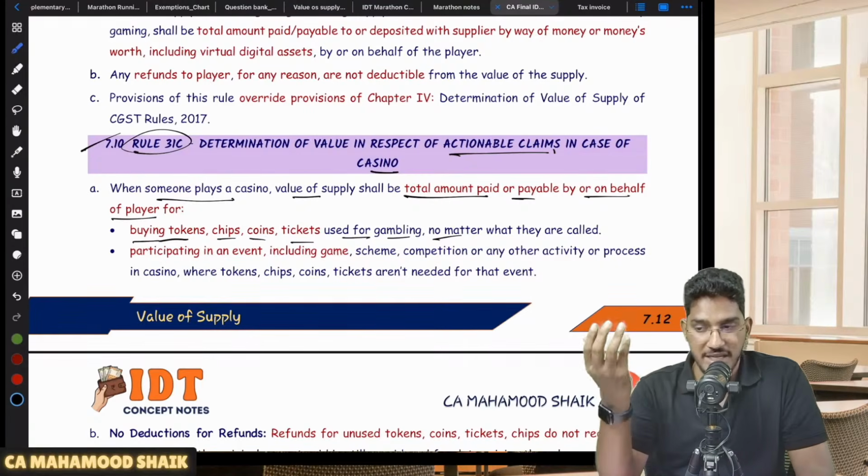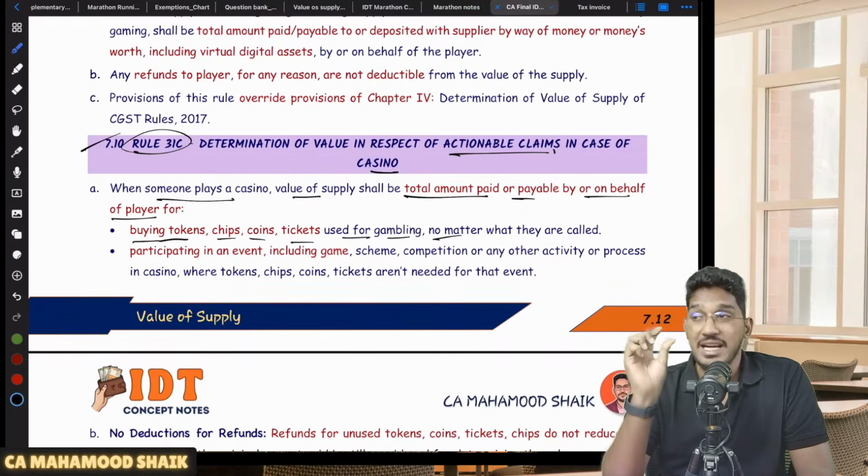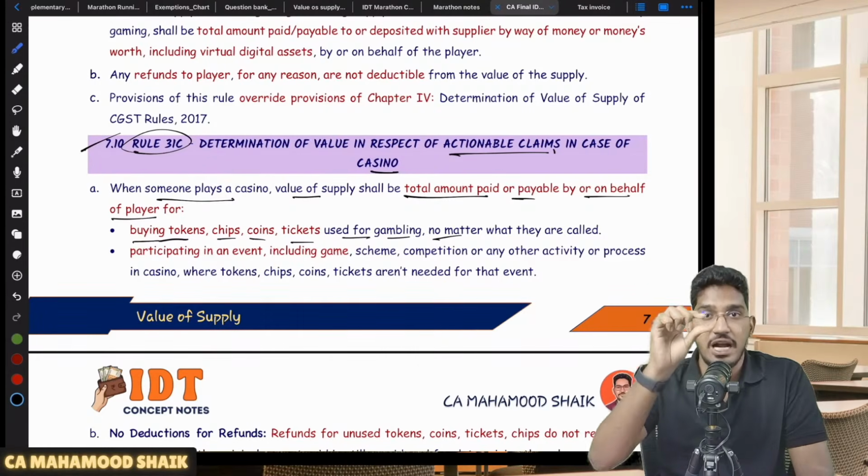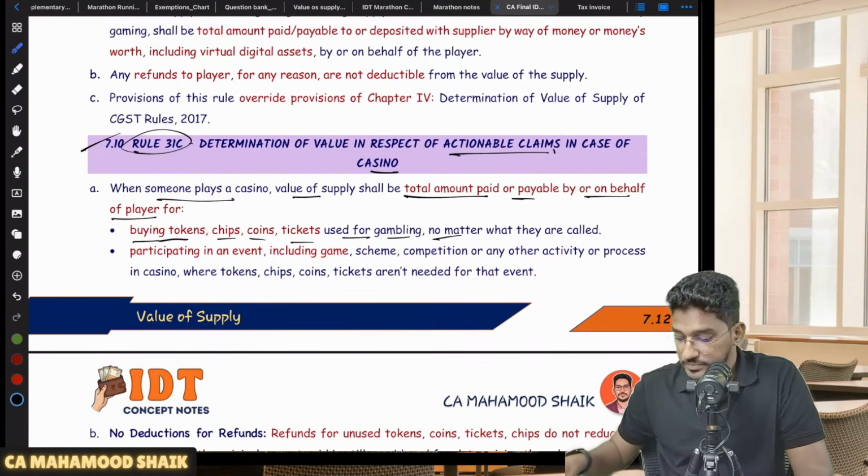If you want to play in a casino, you have to deposit the money and get the chips or tokens, like you often see in the movies. Some big casinos give some colored coins. For the money you have deposited, you will get the coins. Whatever money you deposit for getting those chips or tokens, which you will use for playing the games in that casino, that amount will be considered as the value of supply.